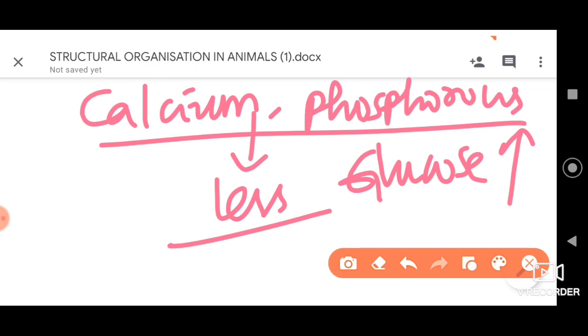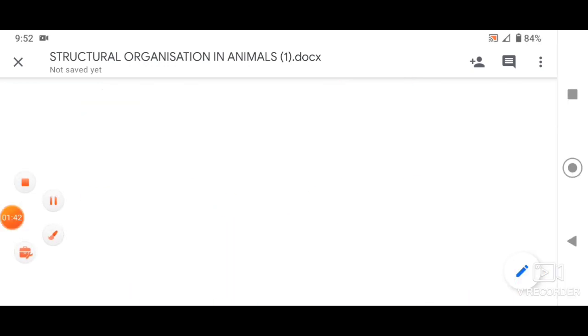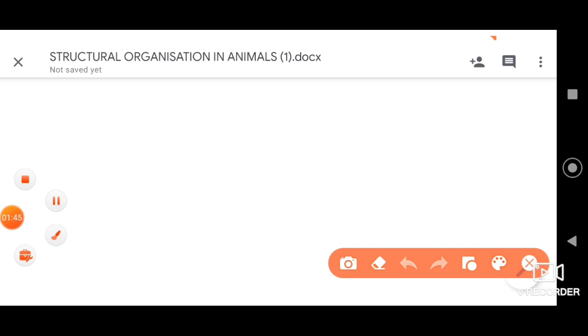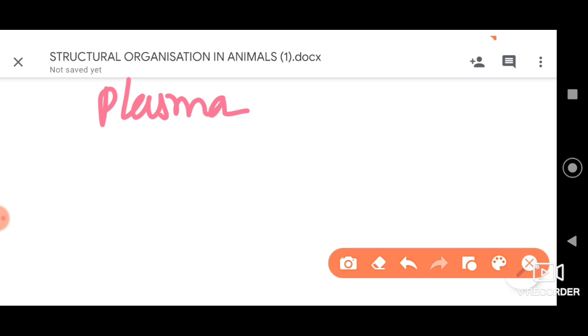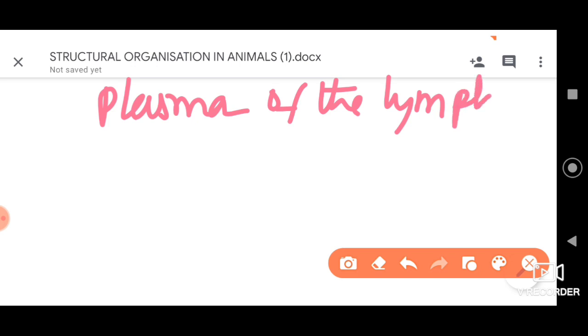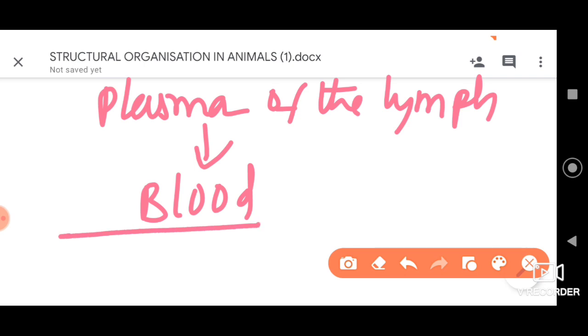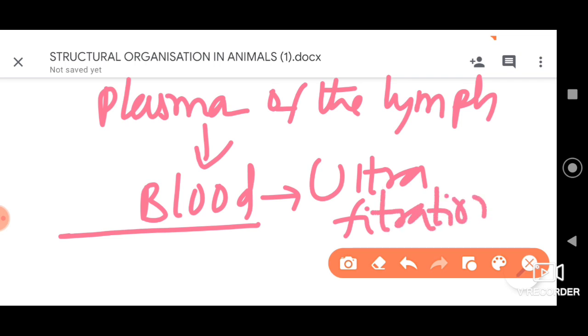Further, the plasma of lymph, rather the fluid component of the lymph, is derived from the blood itself. Are you getting my point? Through a process called ultrafiltration. Through ultrafiltration from the blood itself, the plasma of the lymph is derived, dear students.